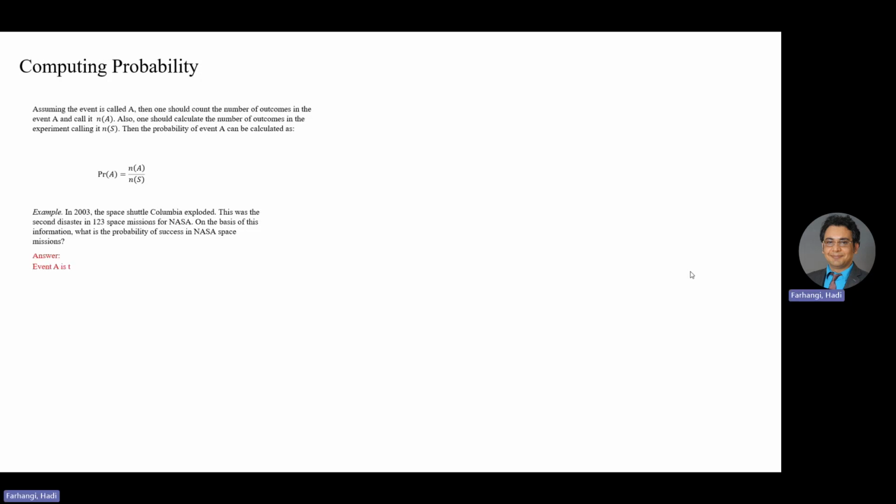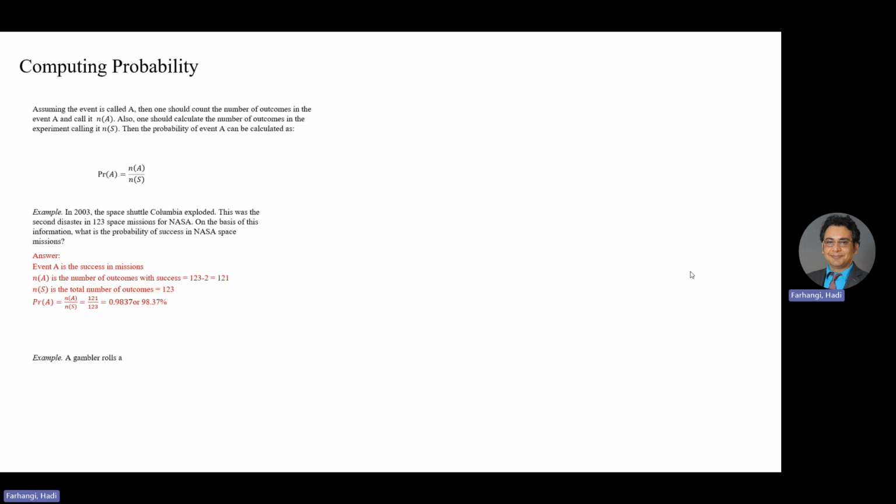Here's the answer. Event A is the success in the missions, and NA is the number of outcomes with success, which is 123 minus 2, which is 121, and NS is the total number of outcomes, which is 123. Probability will be NA over NS, 121 over 123, which is 0.9837, which is 98.37%.